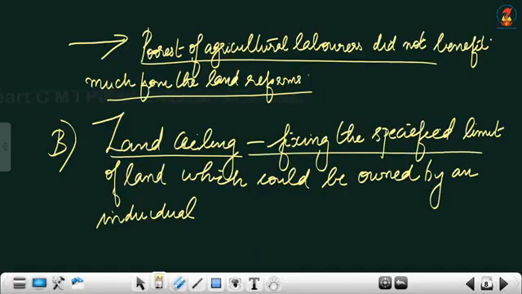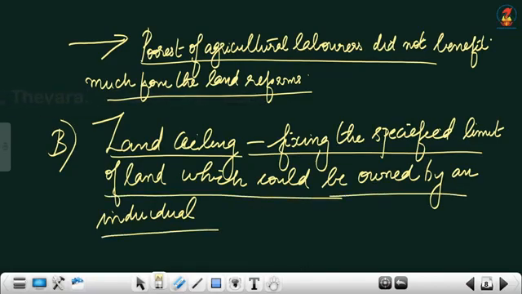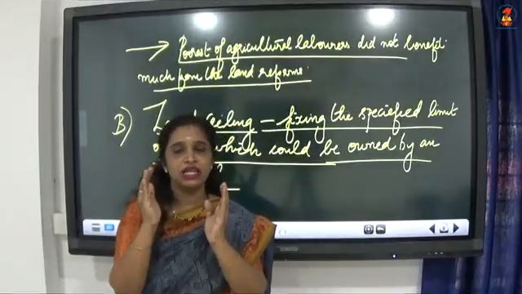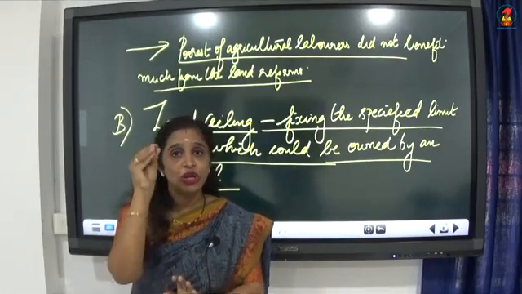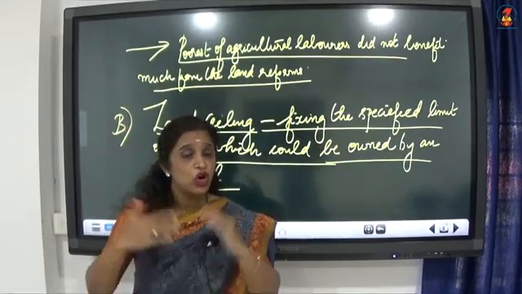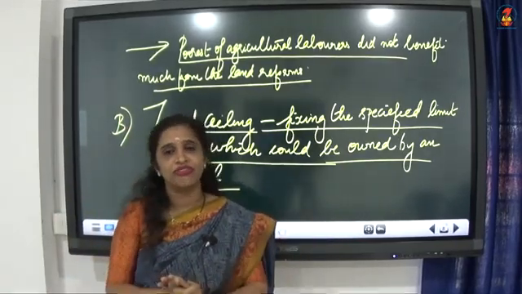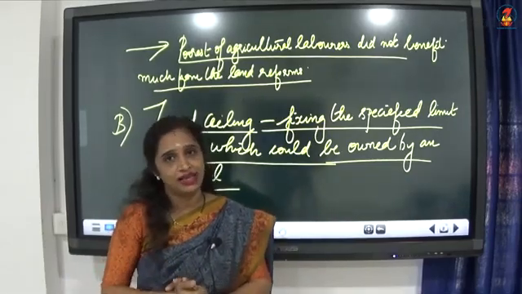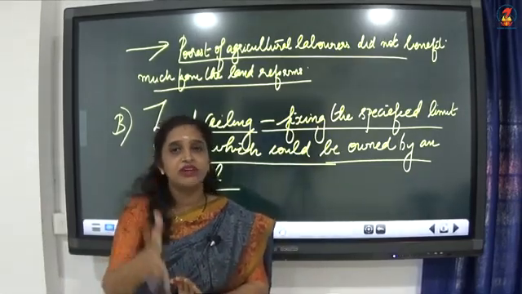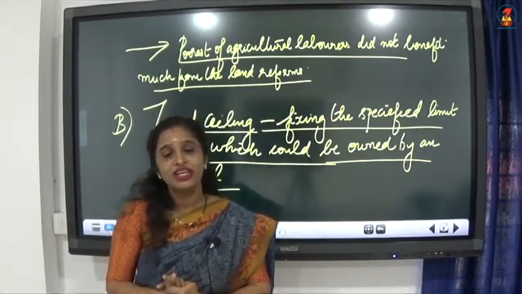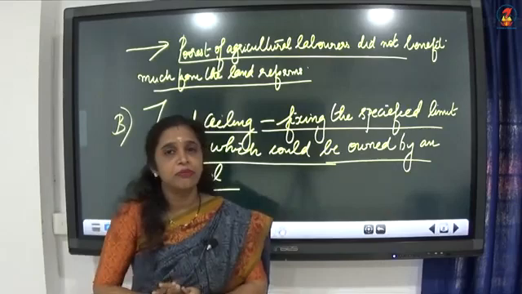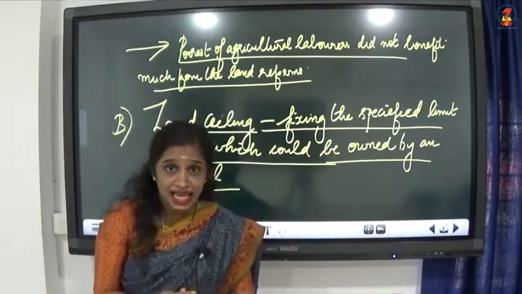Land ceiling means fixing the specified limit of land which could be owned by an individual. What do you mean by that? Every person has to own a particular area of land that will be decided by the government. No one can own a large area of land the way he or she likes. Everybody will be given a particular area of land that has to be owned. Therefore, that was a measure taken by the government with regard to the land ceiling.